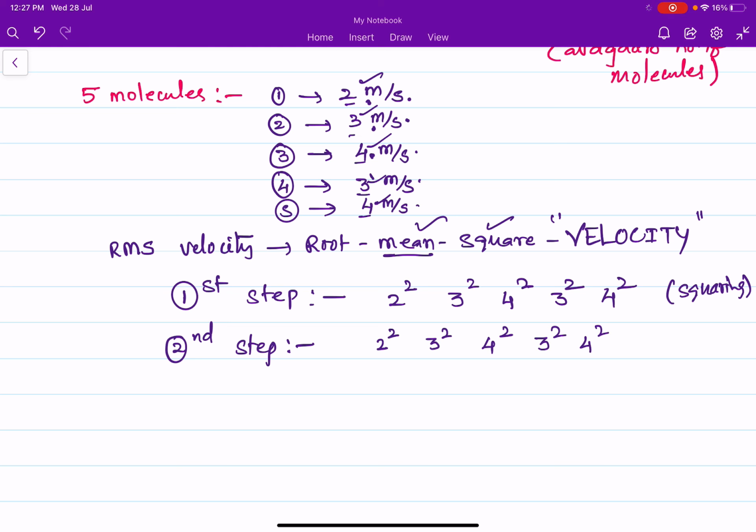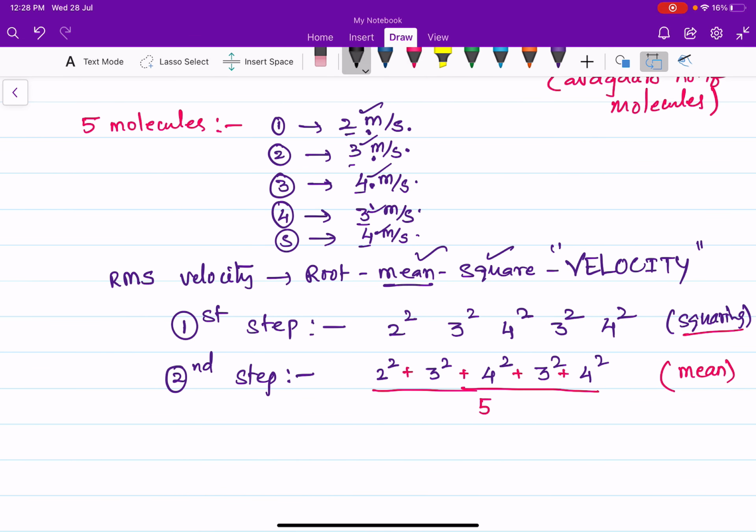In order to find the average, we take the sum of all divided by the total number of molecules, which is 5. So in the first step we squared all the velocities, and then we have taken the mean. Mean is nothing but average.